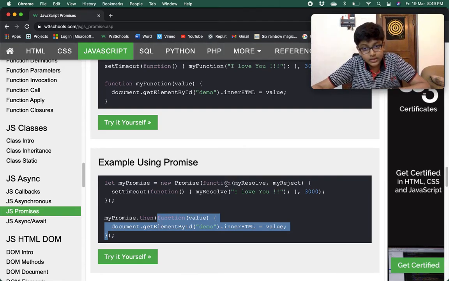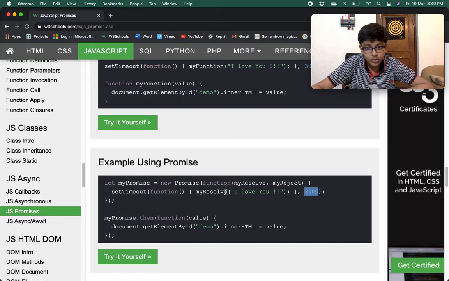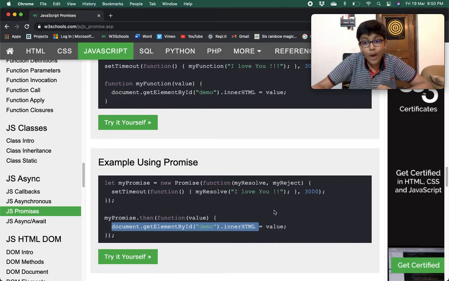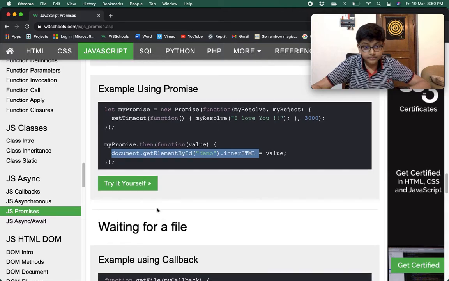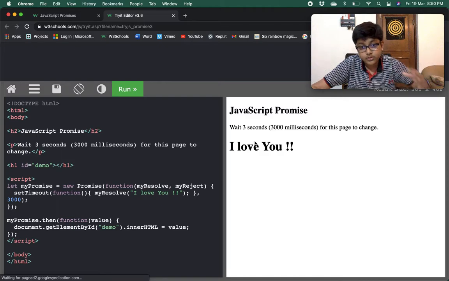In this we are doing set timeout. This is the callback function of set timeout, and after 3 seconds this callback function would be called. In that we are calling my resolve, I love you. So my resolve is getting the value I love you, and it is printing whatever value it gets. So as it is getting the value I love you, my resolve will print I love you when the code reaches my promise.then. So try it yourself. After 3 seconds it is going to print it.